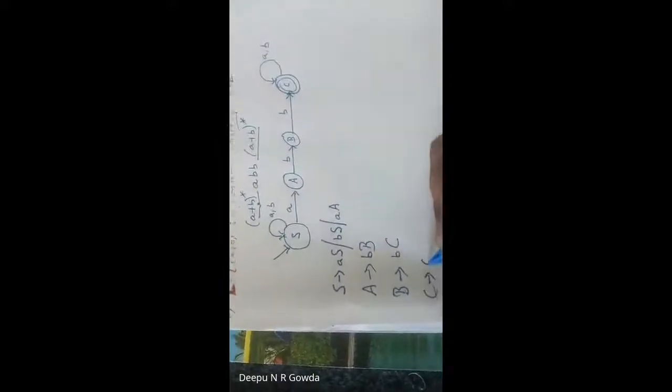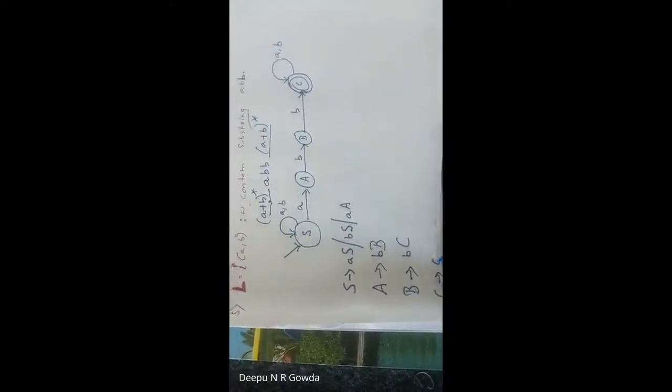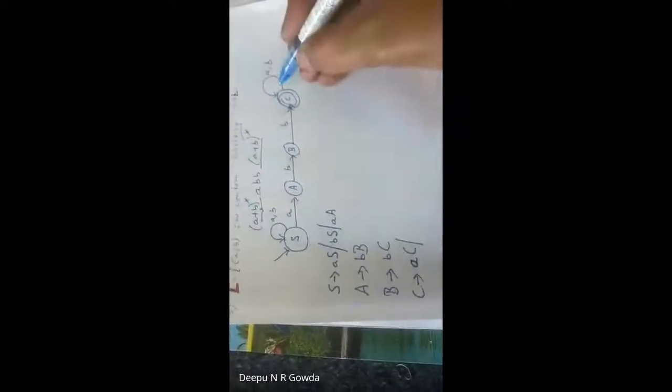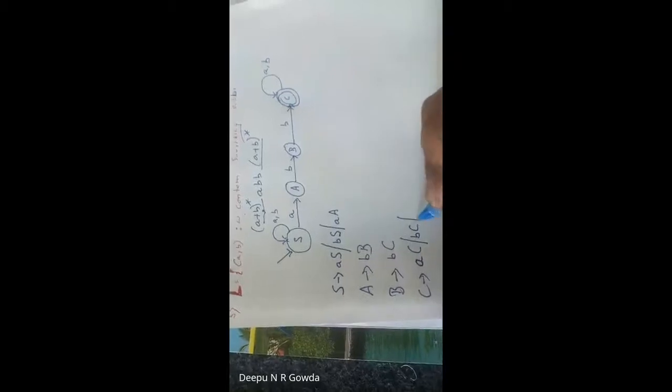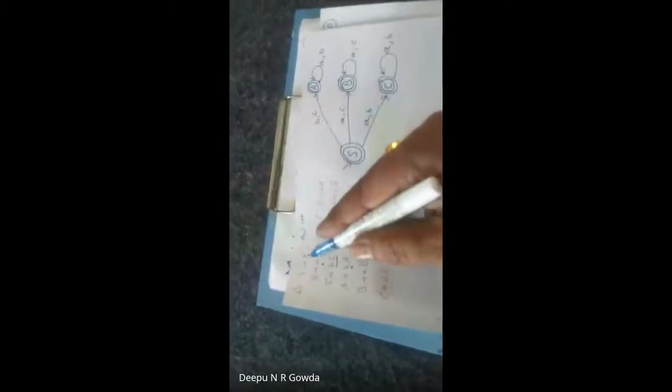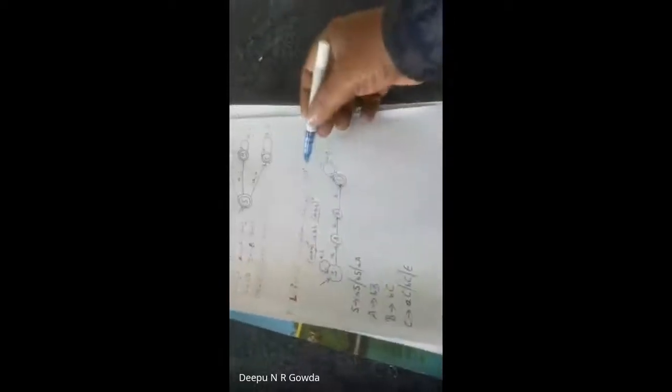If I use symbol A, I'm going to C again, so I write C as AC. Or B again going to C, BC. Or this is a final state. As I have told you, the final state is represented as an epsilon, so I write epsilon here. Is that clear? This is what you mean by writing a grammar for the given language.